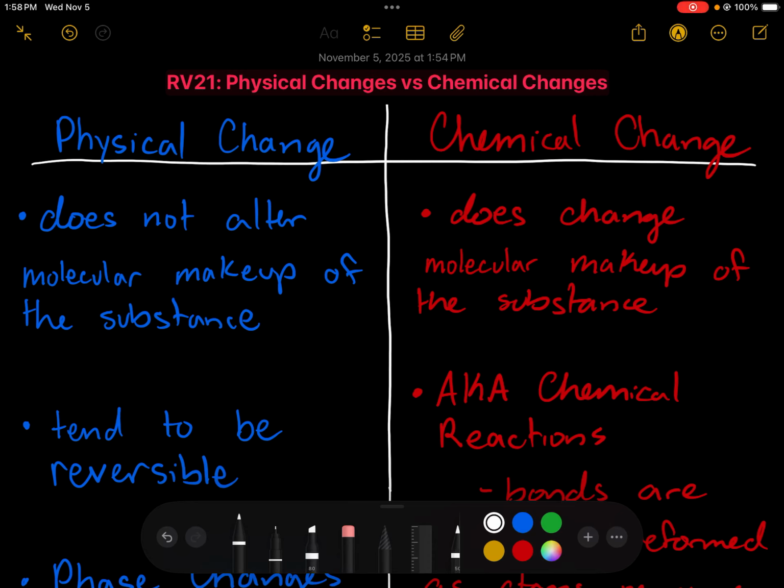All right, ladies and gentlemen, this is going to be physical changes versus chemical changes, review video 21. So to just compare a physical change versus a chemical change, in a physical change, that change is not going to alter the molecular makeup of the substance experiencing the change, versus in a chemical change, that change is absolutely going to alter the molecular makeup of that substance.